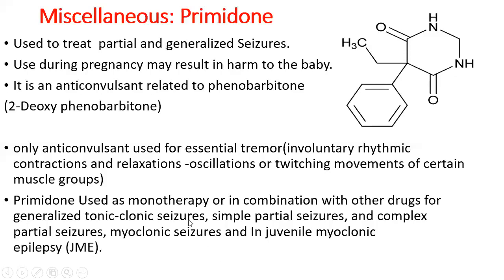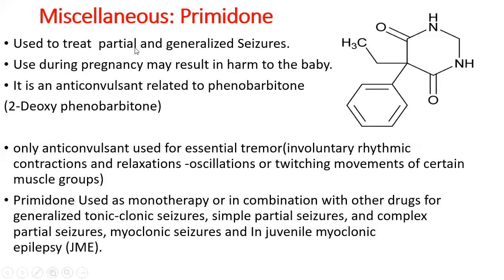Okay, so this primidone, it is used as a monotherapy, or it can be used in combination with other drugs for the treatment of generalized tonic-clonic seizures, simple partial seizures, complex partial seizures, myoclonic seizures, and in juvenile myoclonic epilepsy, that is which affects the children. So in all these types of epilepsy, this particular drug can be used.